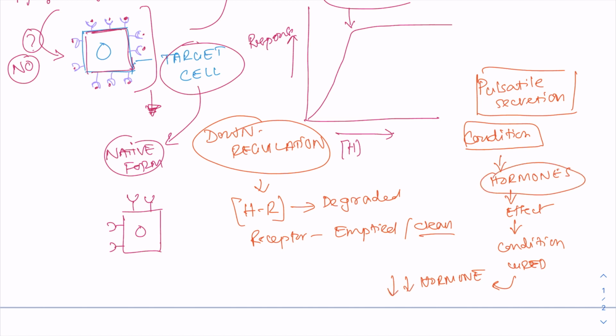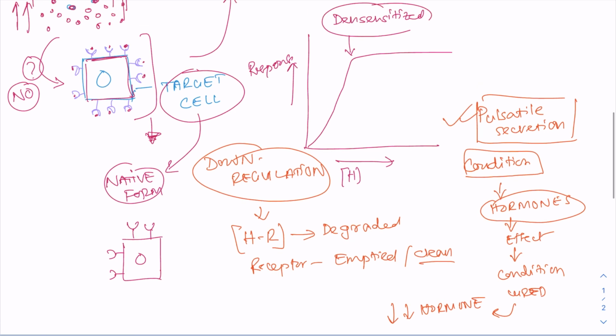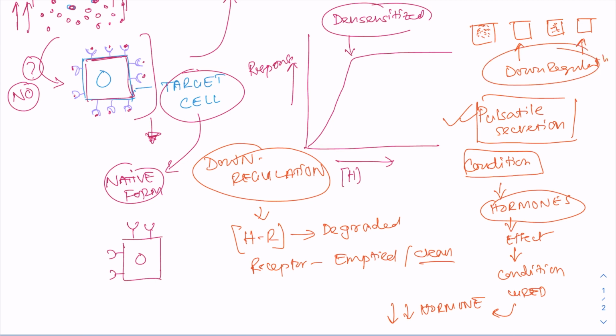That is the pulsatile secretion. So there will be secretion of hormone, then a gap phase, then again secretion of hormone, then again a gap phase. These gap phases are the window periods where the downregulation is occurring. Okay, so hope that makes sense.